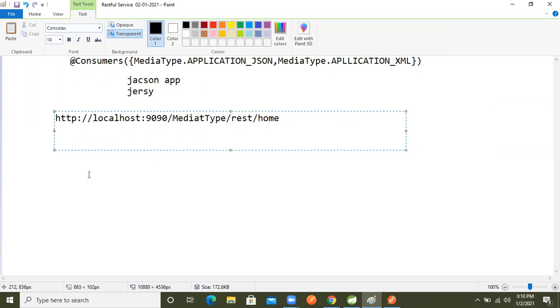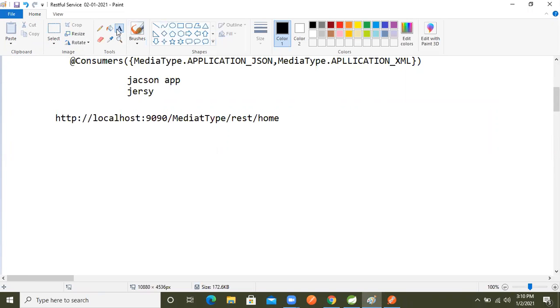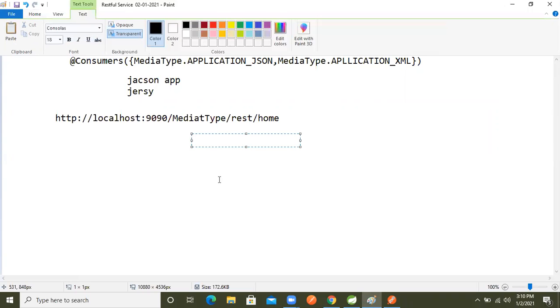Now this is the URL. So first let's understand what the URL is and what the URI is.